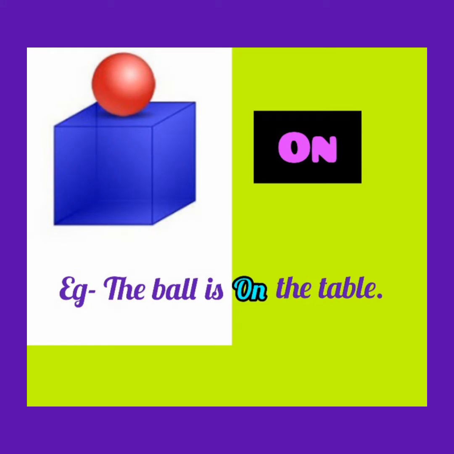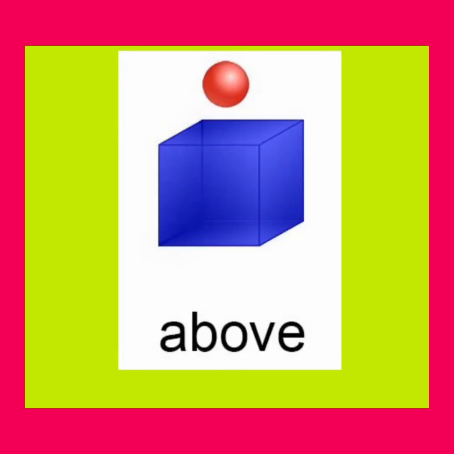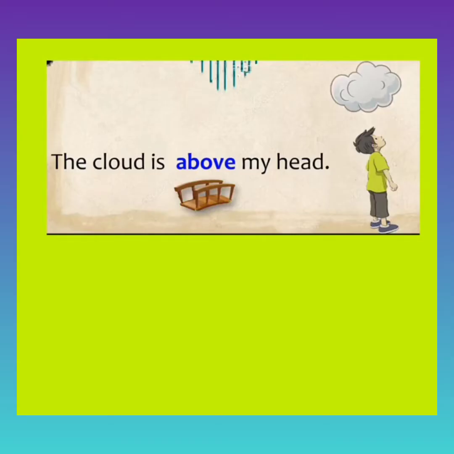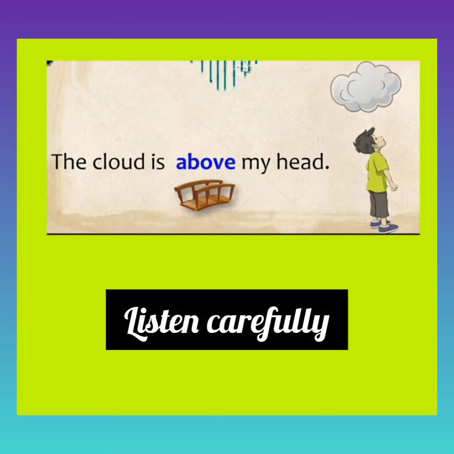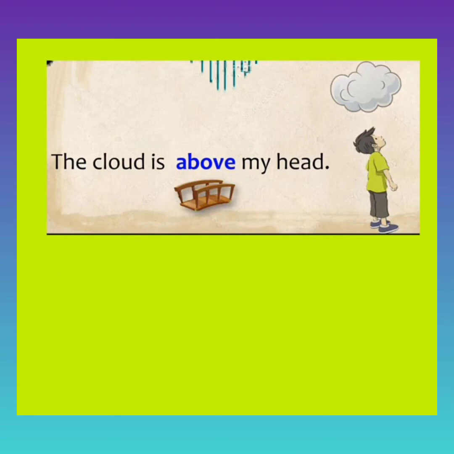Okay. Our next preposition is above. It indicates a much higher position and something out of reach. Let's see the example. The cloud is above my head. Cloud कहाँ है? मेरे सर के ऊपर है. ऊपर तो है लेकिन वो मेरे head को touch नहीं कर रहा है, जबकि on में हमने देखा था जो object है वो surface को touch करेगा. That is the difference between on and above.